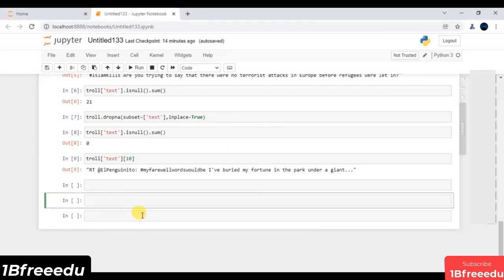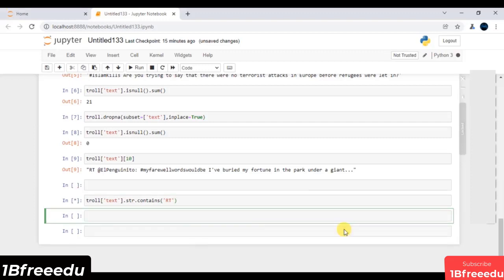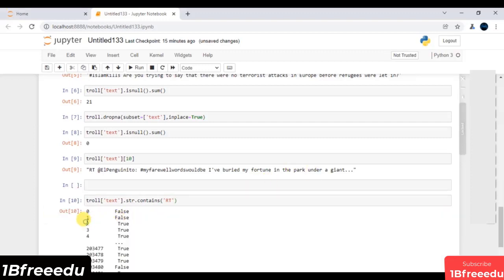Very first, we have to find all those observations which have retweet mentions. On top of this, I will call an inbuilt function defined in the string class: str.contains, wherever this rt is available, return true or false. Wherever it says true, it means at that observation rt as a substring is available.